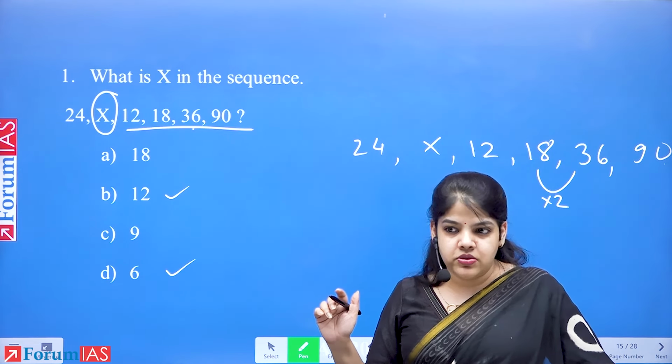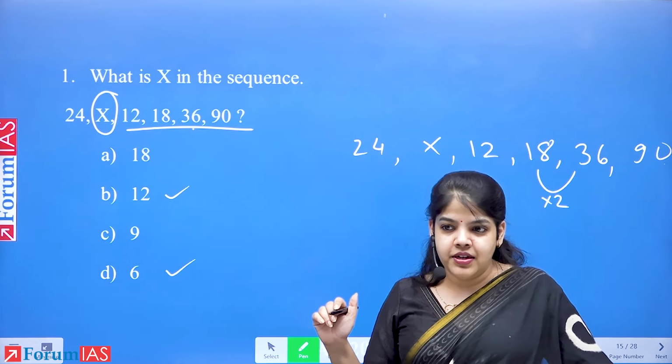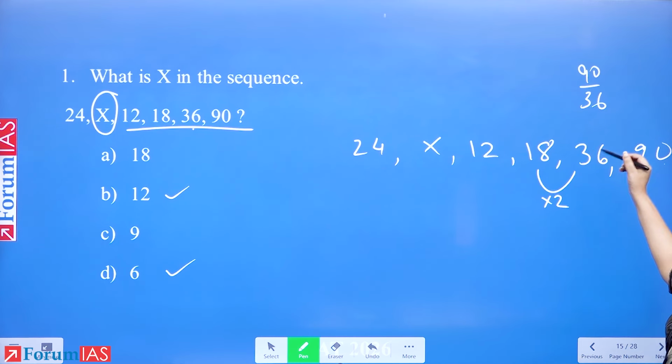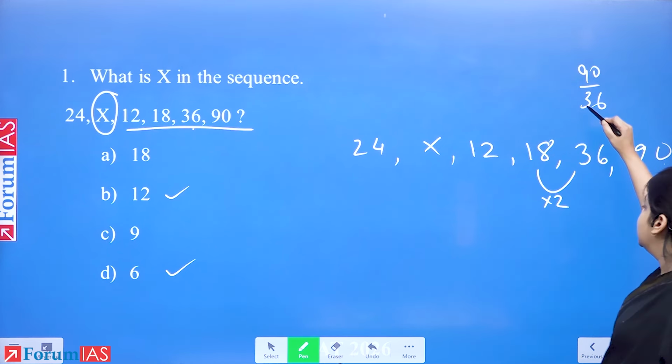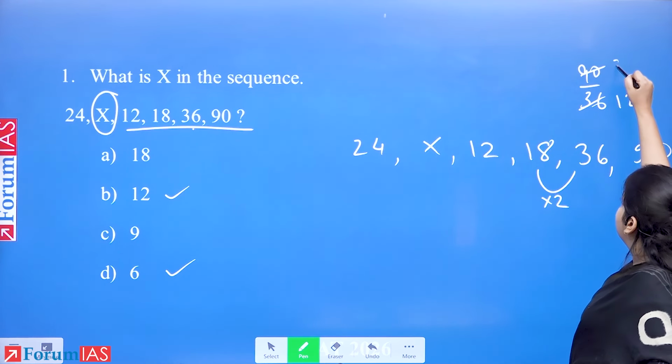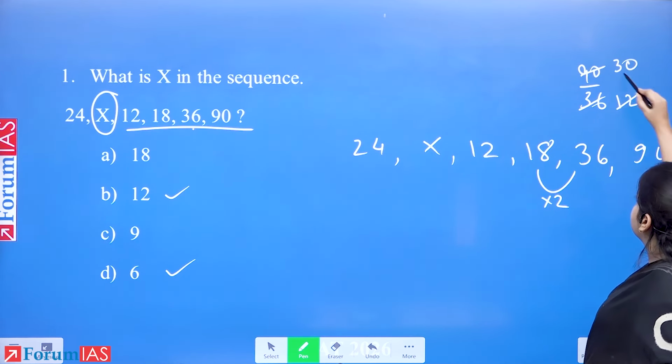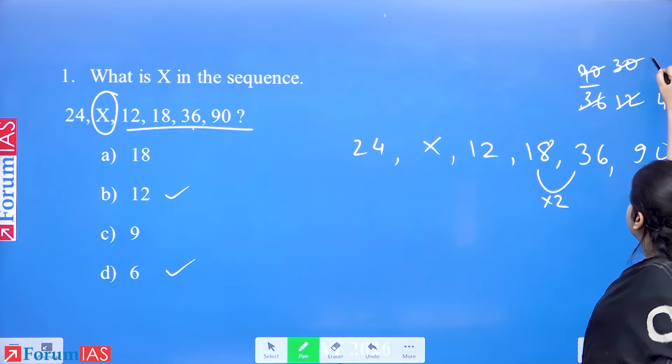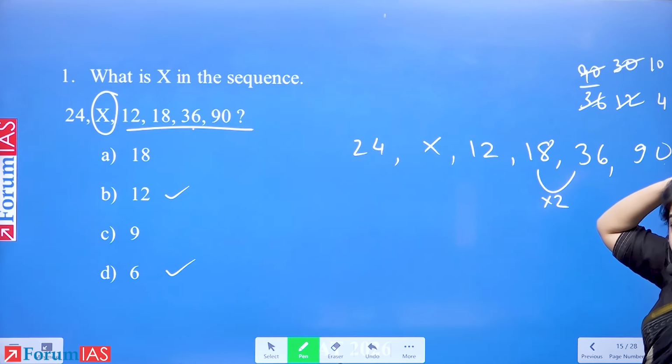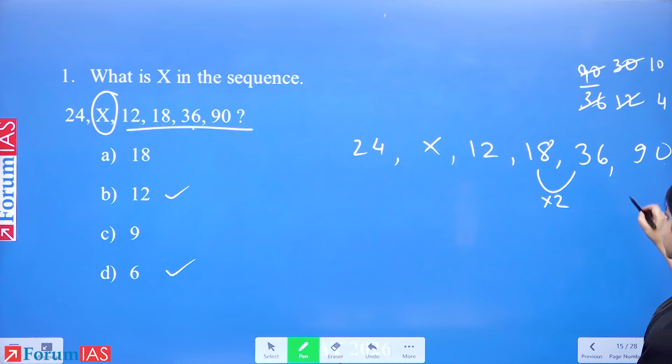So if I divide 90 by 36, there must be something. 36 multiplied by something will be 90. So I'll do 90 by 36. Yes. So simple. Ten by 4. 2.5. So okay, it seems this is multiplied by 2.5.